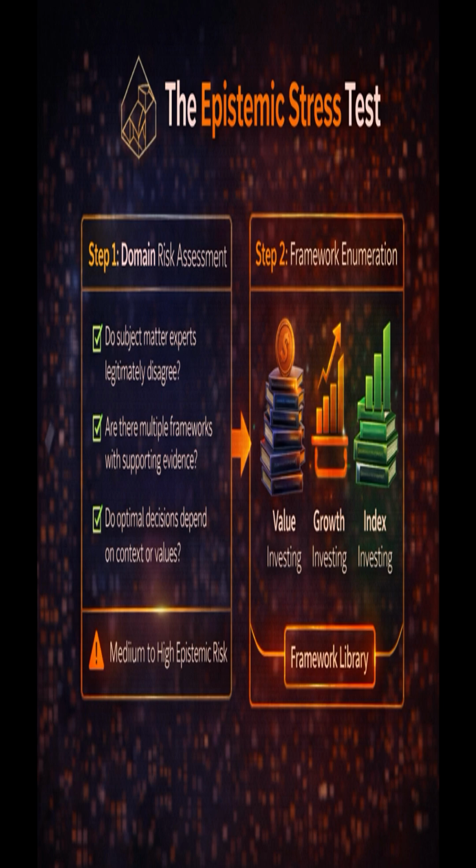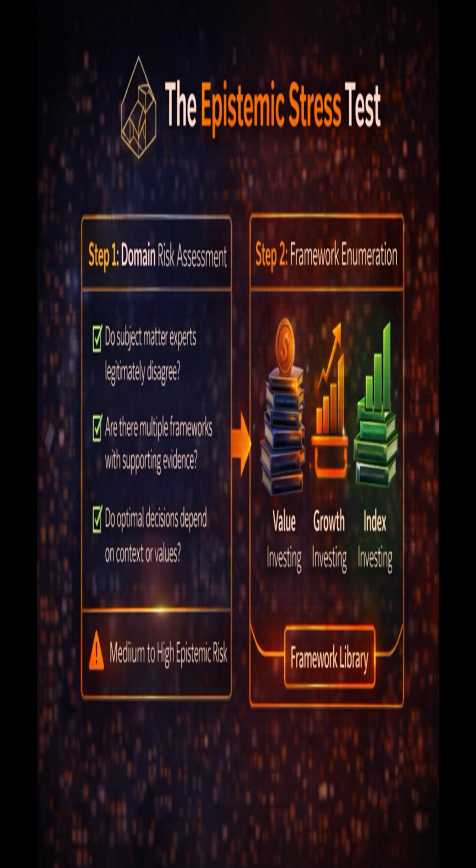If you answer yes to two or more of these, you're in medium to high epistemic risk territory. Step 2, framework enumeration. For high risk domains, map out all the competing valid frameworks. Document each school of thought, its core principles, the context where it's optimal, and the supporting evidence.